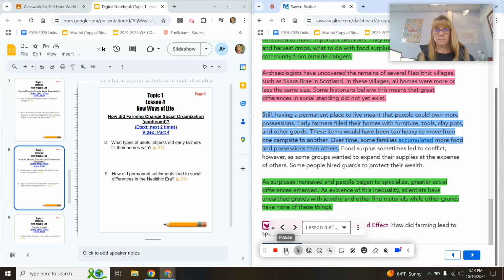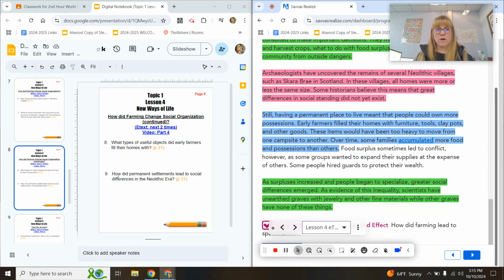Still having a permanent place to live meant that people could own more possessions. Early farmers filled their homes with furniture, tools, clay pots, and other goods. These items would have been too heavy to move from one campsite to another. Over time, some families accumulated more food and possessions than others. Food surplus sometimes led to conflict, however, as some groups wanted to expand their supplies at the expense of others. Some people hired guards to protect their wealth.